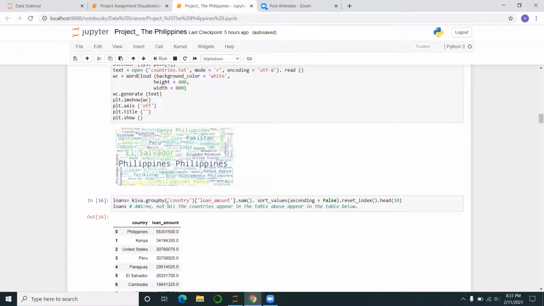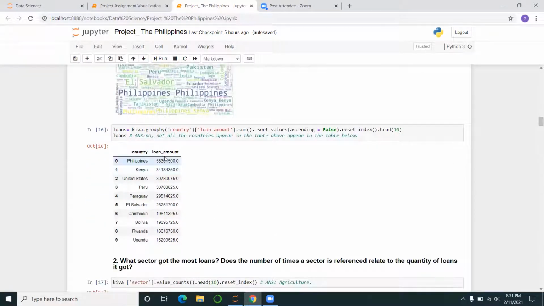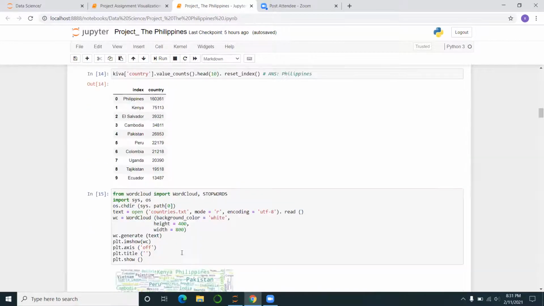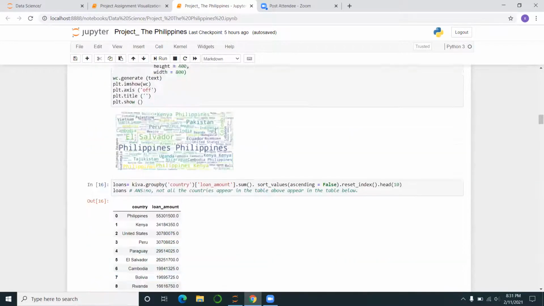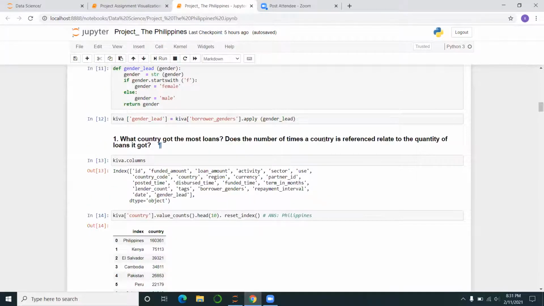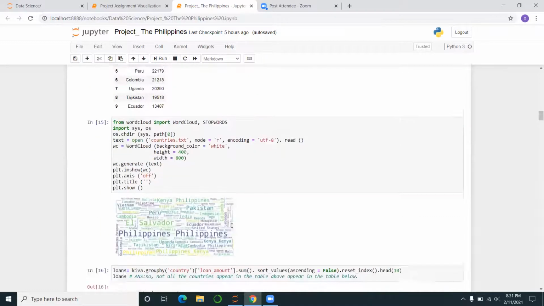I went ahead and subset, compounded the loan amount, and this is what I got. The Philippines and Kenya still appeared up here as well, but some of the countries like the US were not appearing here. So for the question, does the number of times a country is referenced relate to the quantity of loans it got? The answer is no.